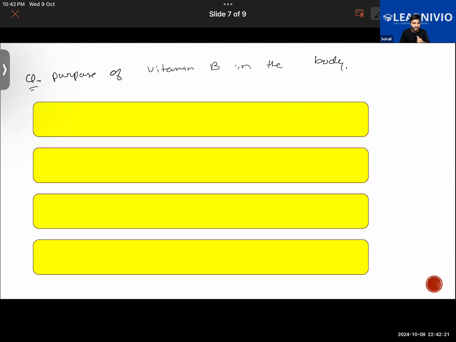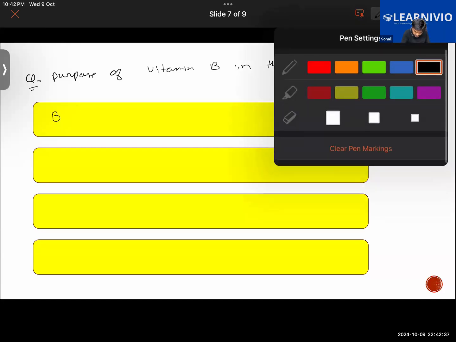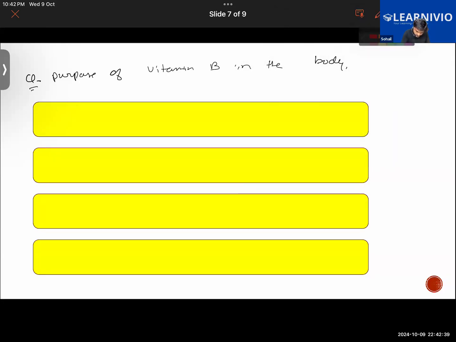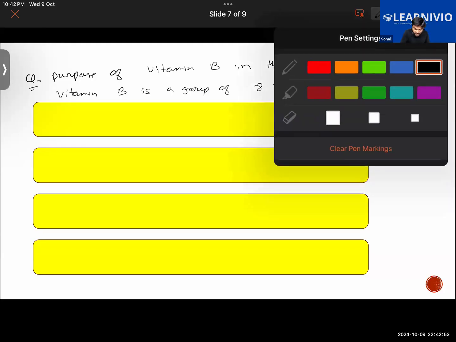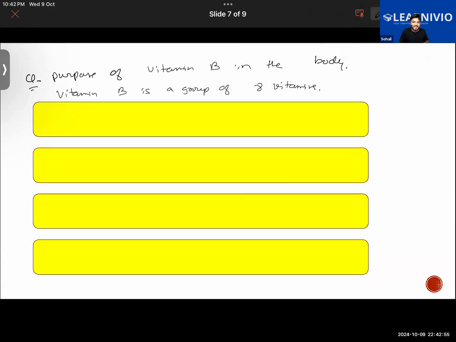Like we have vitamin B1, vitamin B2, vitamin B3 is there, vitamin B6 is there, vitamin B12 is there, vitamin B9. Let me just provide you the names. All of them are called vitamin B. We see that vitamin B is a group of 8 vitamins in the body. You don't have to memorize all of it, but as a general thing, I'm telling you the names of different kinds of vitamin B.